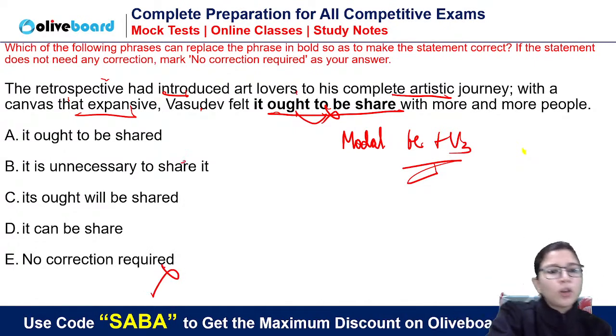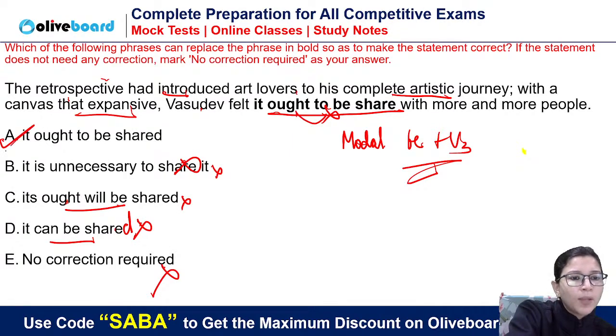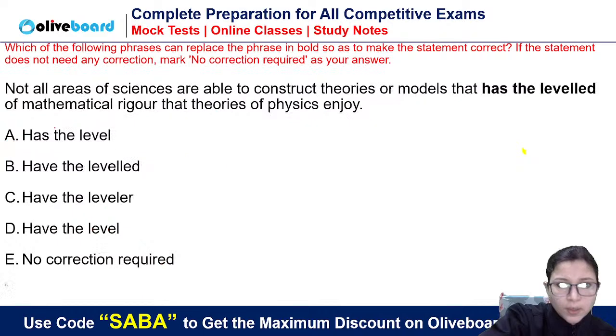Unnecessary will not make sense because it is contextually wrong. Ought and will, two modals cannot be used. And can be will not make sense because here also we need the V3 form. So all these options are eliminated. Answer will be A, it ought to be shared. Next.